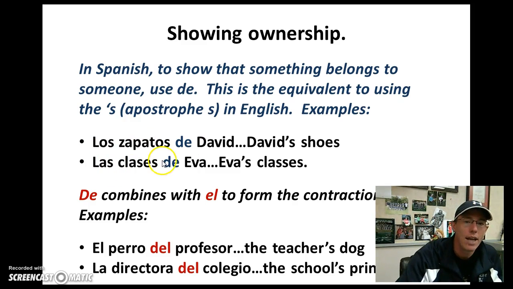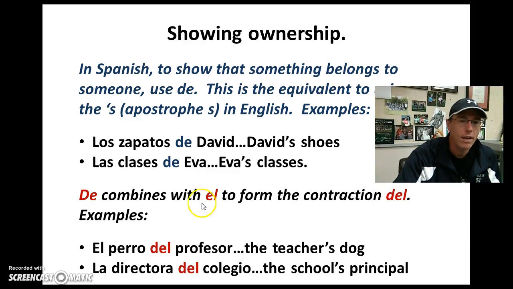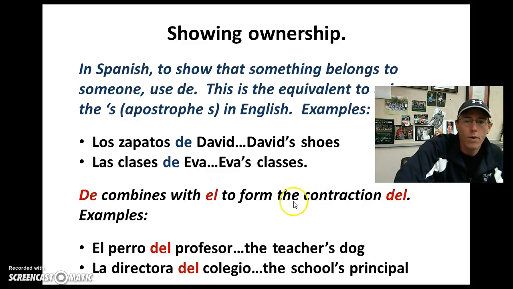Another example, las clases de Eva, the classes of Eva. Well, generally translated would simply mean Eva's classes. Pretty straightforward. We'll be practicing that a lot more during class as well. And one last item, de combines with el to form the contraction del. I think we mentioned that a little bit earlier in our vocabulary.